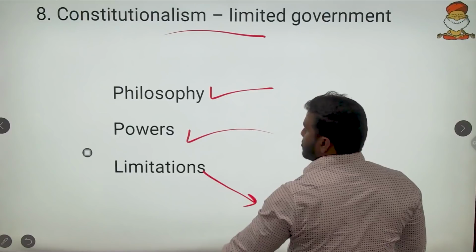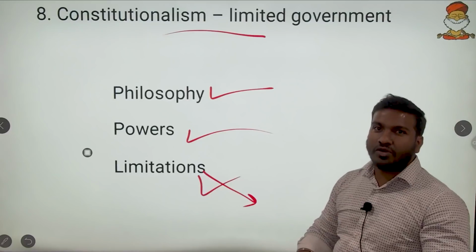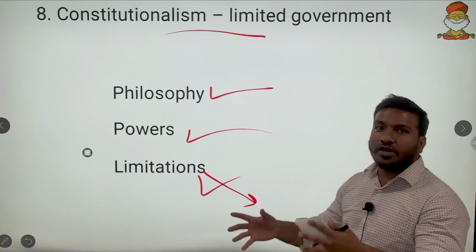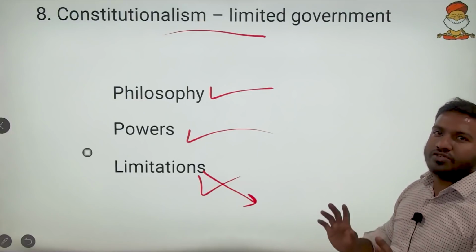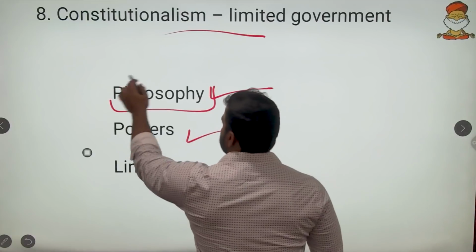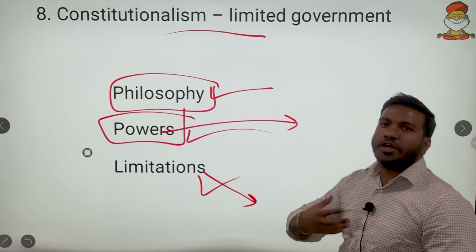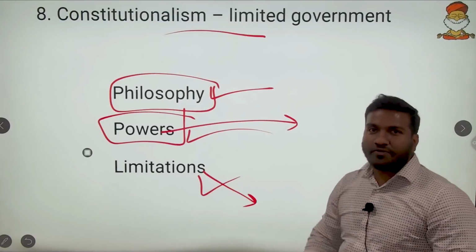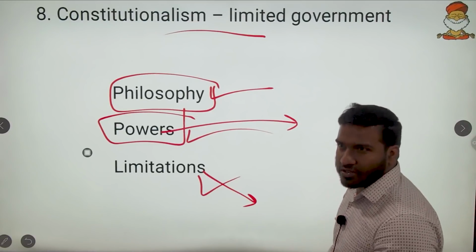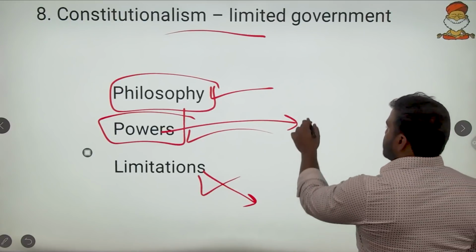So when we say philosophies, see, for example, India is running under secularism, India is running under socialism. So we are complying with the constitution because these values, socialism and secularism, are present in the very constitution. So the values are given by the constitution, and powers. The constitution gives the power to the president to appoint various public officials, to parliament to enact various laws, and to the judiciary to come up with judicial review.